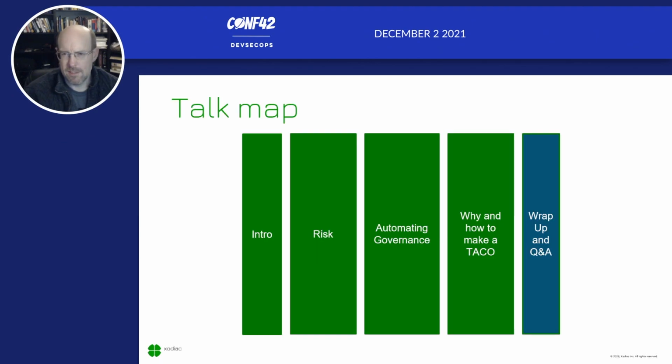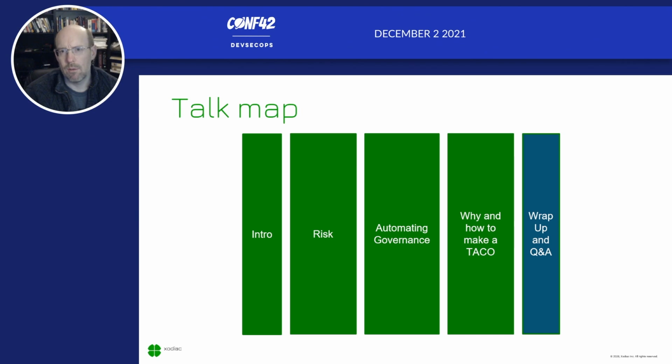So we talked about an introduction, we talked about value delivery and all of the way the world is changing and complexity. We talked about risk, we talked about how DevOps aims to help, but it also introduces change, and change in itself is risk. And we talked about the problems with communication you see across different parts of the organization. We talked about automating governance. We talked about the different things and practices that we can introduce to help with automating governance.